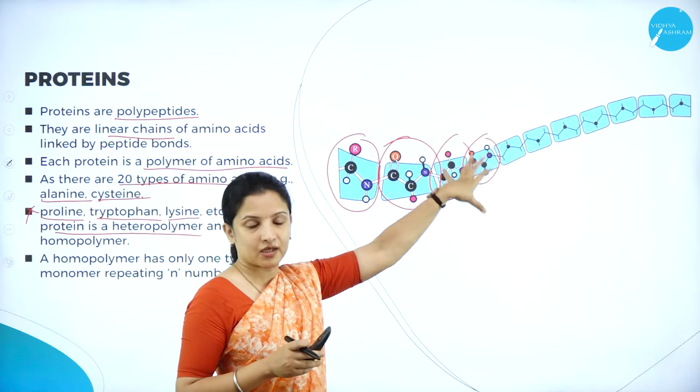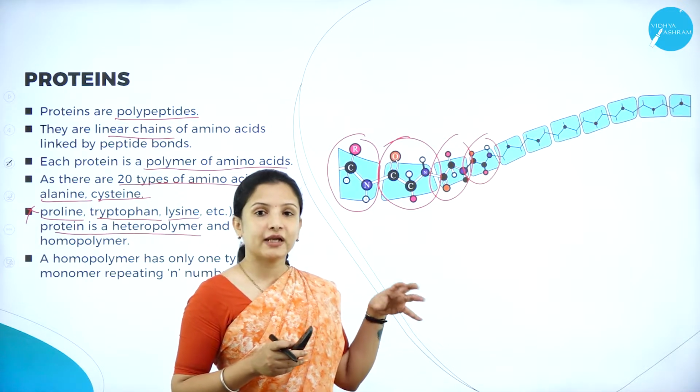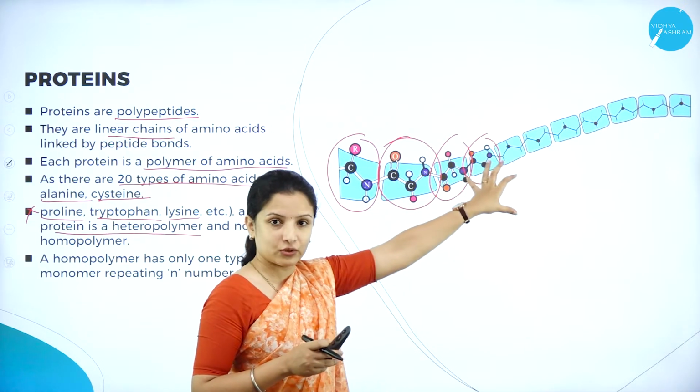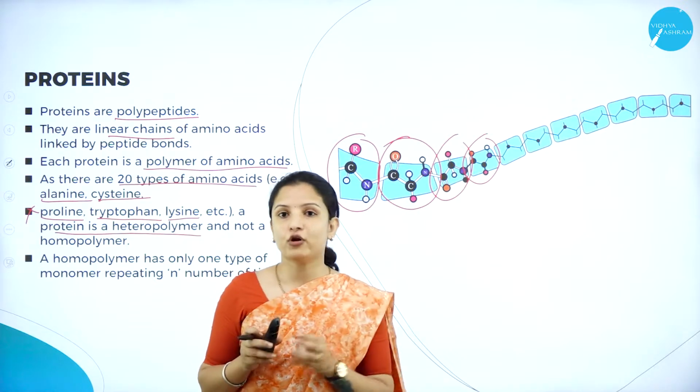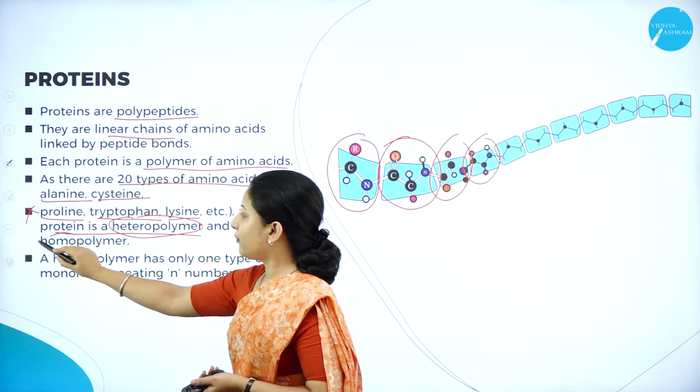Therefore it is a polymer. Now again, why is it hetero? Hetero means different. It is made up of different monomer units. Therefore it is a heteropolymer. Therefore they are heteropolymers and they are not homopolymers.